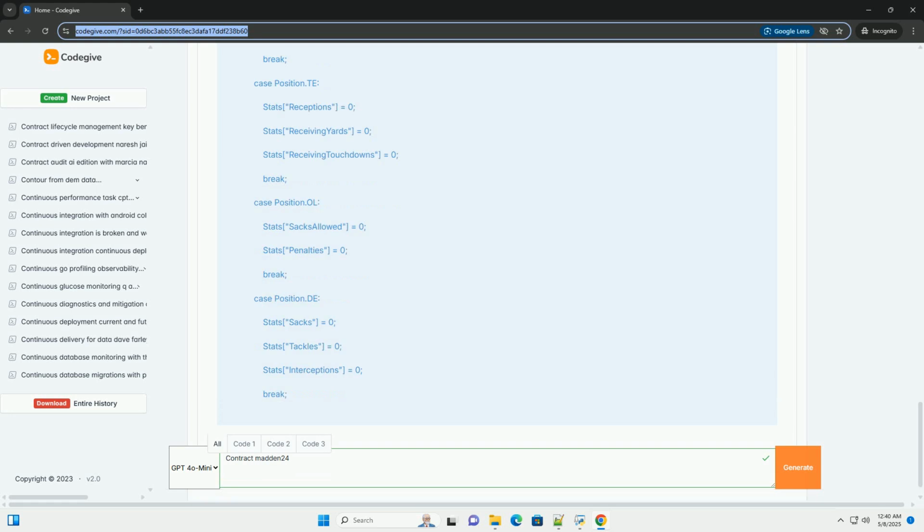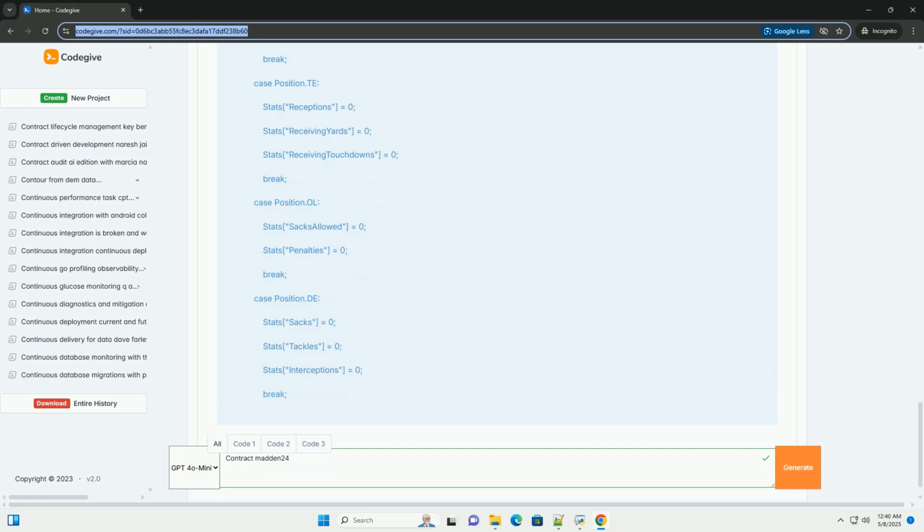Project Setup, Visual Studio. 1. Create a new console application project in Visual Studio. Name it something like MaddenContractSim. 2. Rename Program.cs to MaddenSim.cs or similar. This is optional, but it helps organize the code.